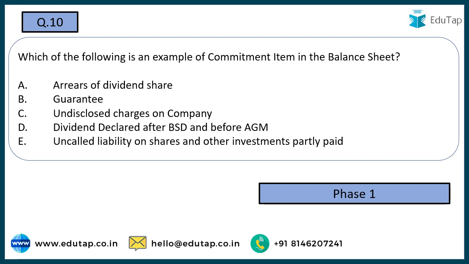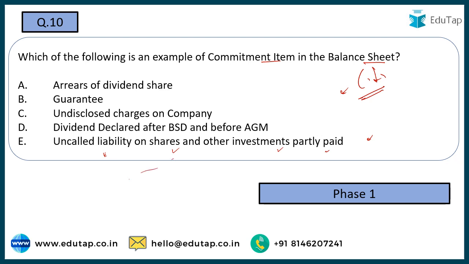Coming to the next one, which of the following is an example of a commitment item in the balance sheet? Options are arrears of dividend share, guarantee, undisclosed charges on company, dividend declared after the balance sheet date and before the AGM, annual general meeting, uncalled liability on shares and other investments partly paid. Now, when we are preparing the balance sheet, we have to disclose the contingent liabilities and commitments. If you take a look at the individual items listed in the commitment section of the balance sheet, you would find this one very peculiar item, which is the uncalled liability on shares and other investments which are partly paid. Now, what can happen in this case?